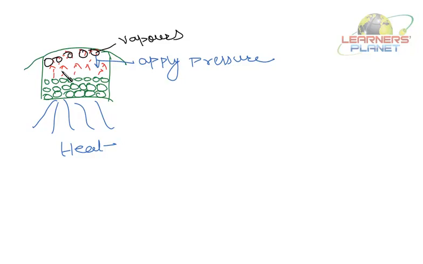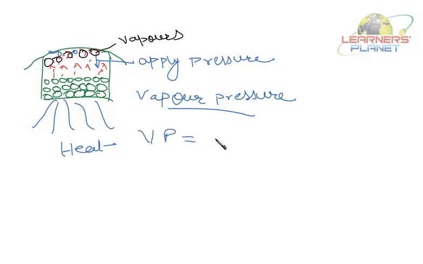So what happens at one point of time is that these vapors start exerting pressure on the surface of the liquid. When lots of vapors have been accumulated, these vapors exert pressure on the surface of the liquid. Now this pressure is called vapor pressure. Why vapor pressure? Because this pressure is exerted by vapors on the surface of the liquid. Right? When this vapor pressure becomes equal to atmospheric pressure, the liquid boils.